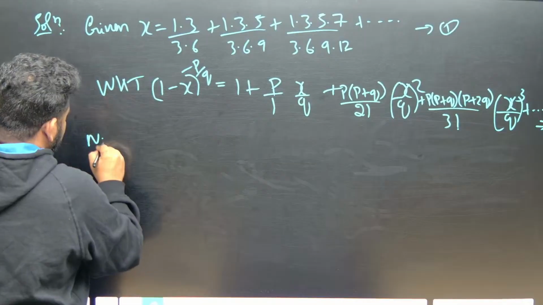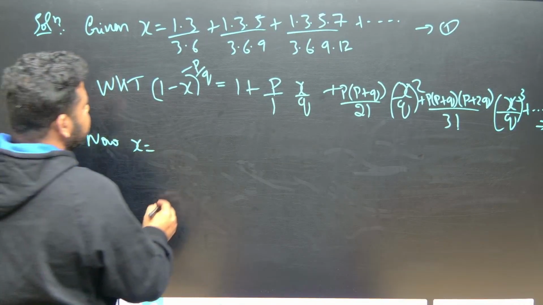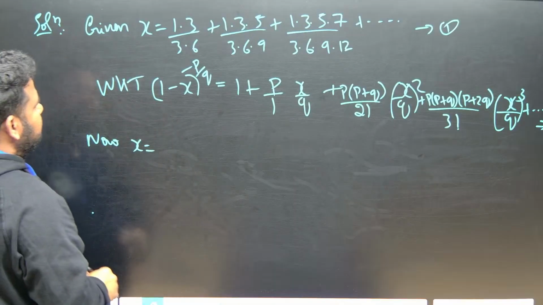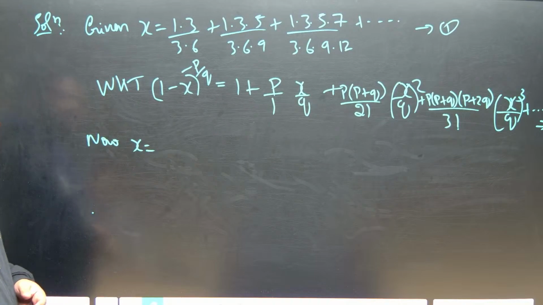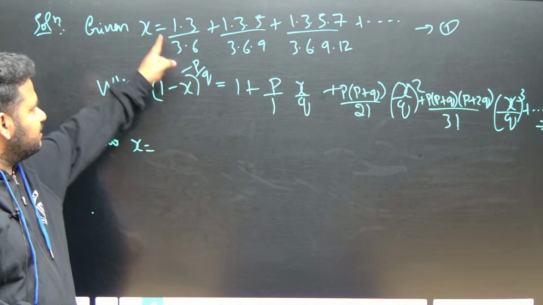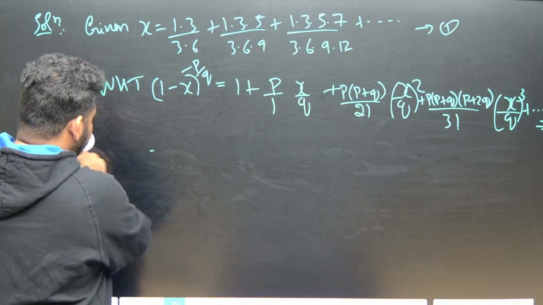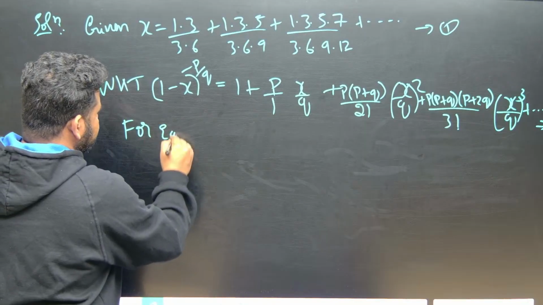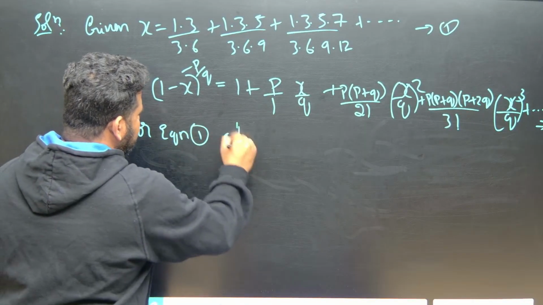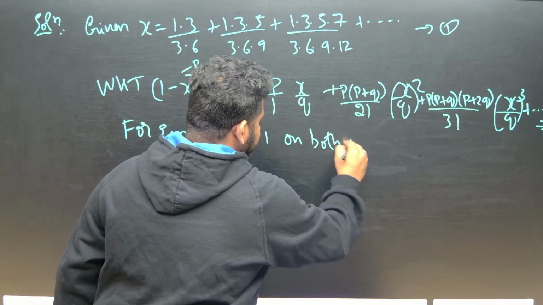Now x is equal to, let us write it in simplified form. So x is equal to 1 into 3 by 3 into 6, and so on. But observe here, 1 is there in the formula, but 1 is not there here. So what I'll do is add 1 on both sides of the equation.